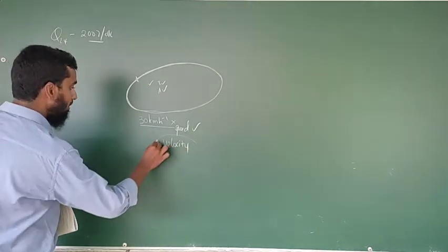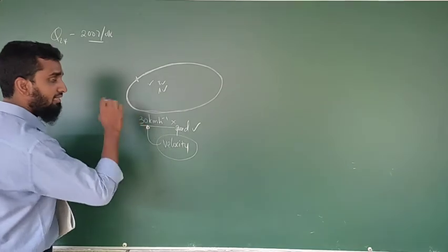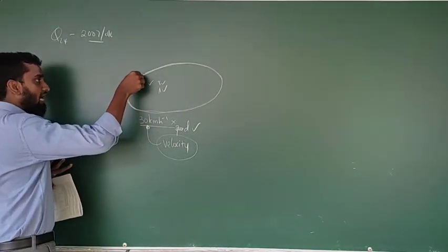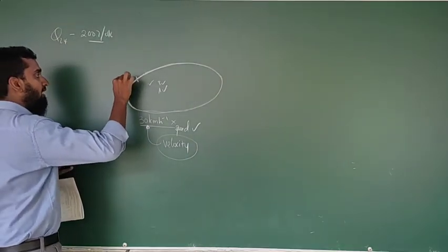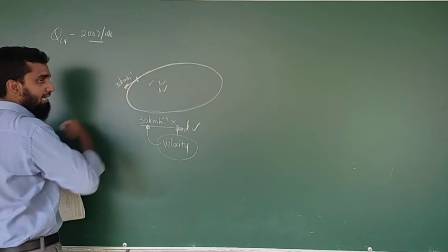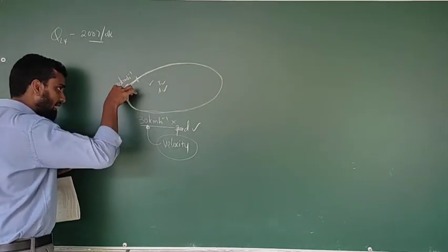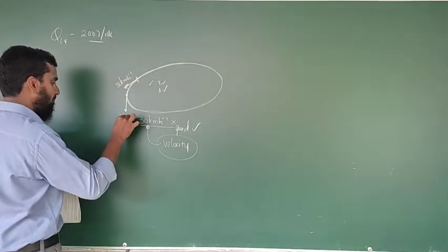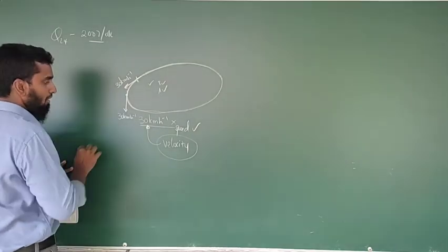When we are talking about velocity, we are not talking about only the magnitude, we are considering the direction as well. Now think, when the object is starting from here, the velocity magnitude is 30 km/h in this direction. But once it comes somewhere here, the velocity of the object is 30 km/h in this direction.